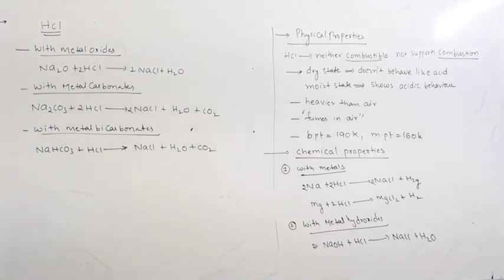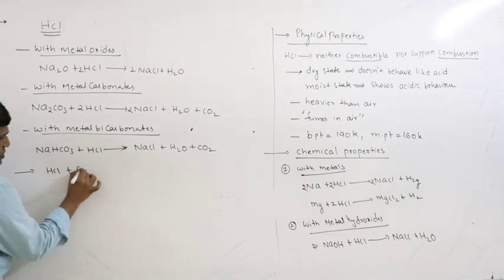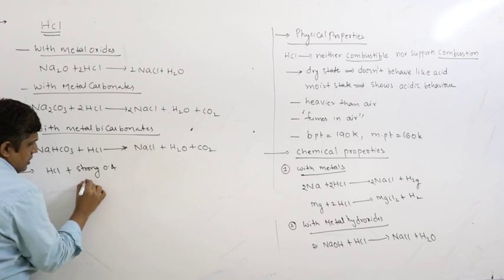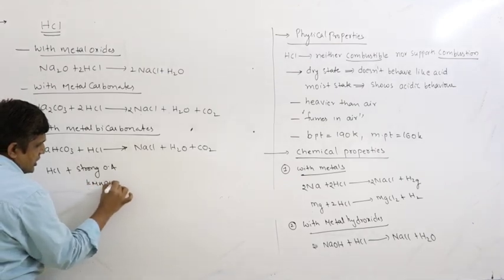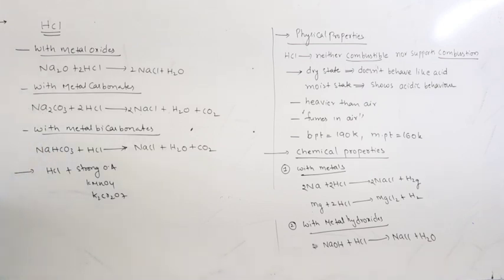So, it reacts with metal hydroxides, metal carbonates, metal oxides, metal bicarbonates, etc. It also reacts with strong oxidizing agents, right. In the last class we studied strong oxidizing agents like KMnO4, K2Cr2O7, hydrogen peroxide, etc. How chlorine is released in different industrial and lab processes, we have studied these reactions.